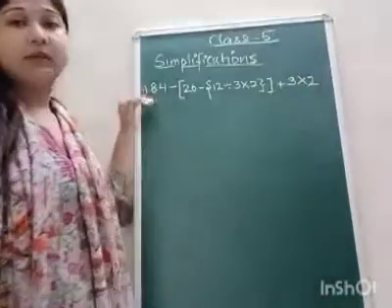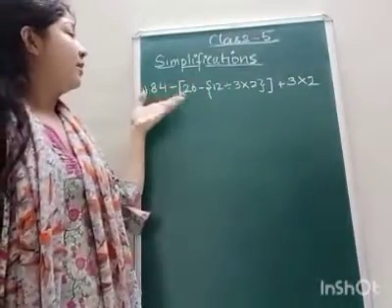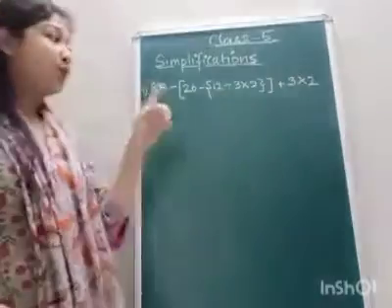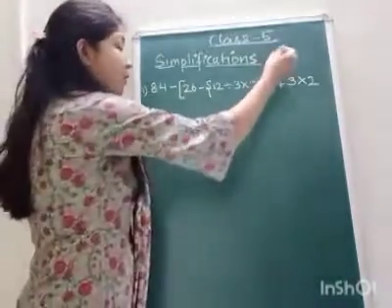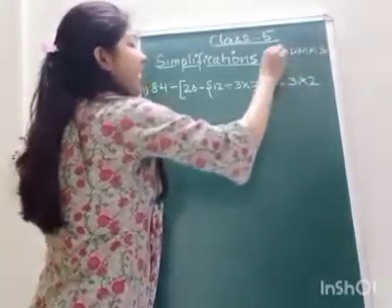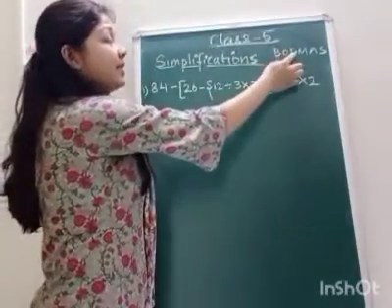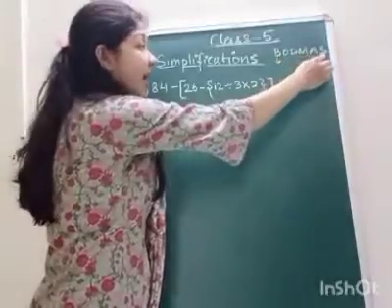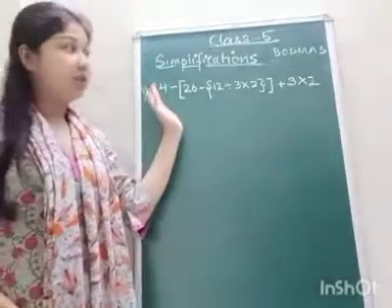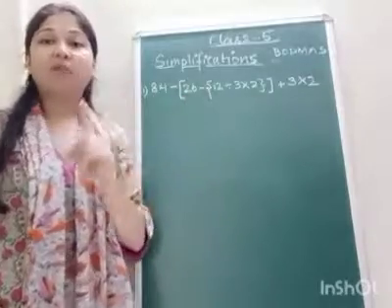Now if you get a simplification like this, in which brackets are involved, you can see here we have brackets. So if the simplification has brackets, you have to use the rule of BODMAS. First you have to solve the brackets, and if there is an of, you solve the of, then division, multiplication, addition and subtraction. If you see any bracket in your simplification, simply apply the rule of BODMAS. If there are no brackets, then apply the rule of DMAS.